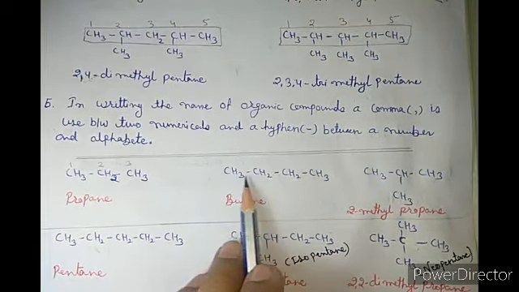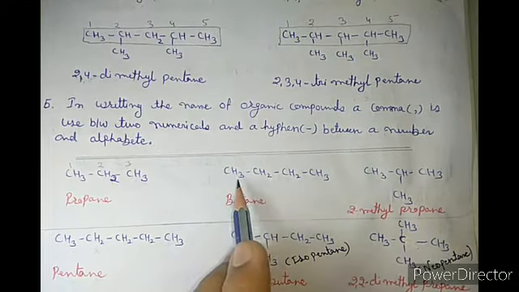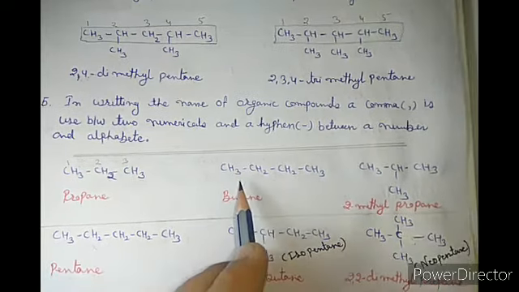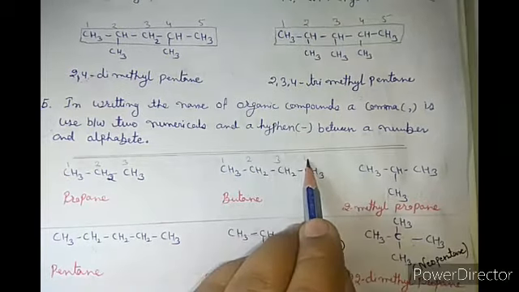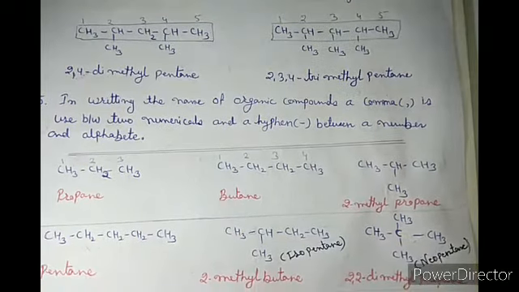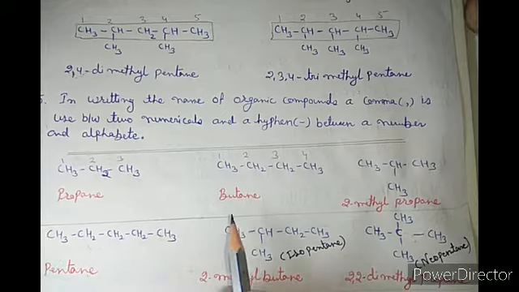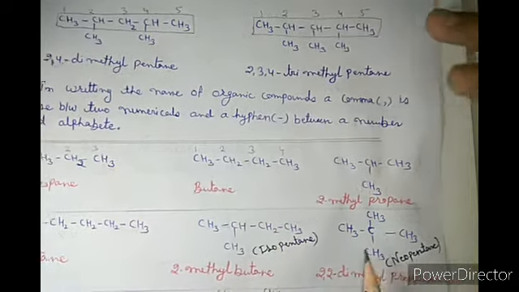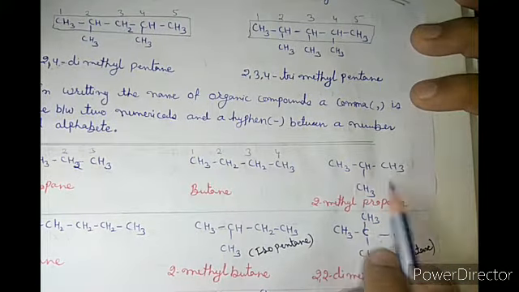Similarly here there are 4 carbon atoms and no other substituent, so that is the main chain. Only the main chain is present here, and we can write the numbers 1, 2, 3, 4, because both sides are the same. So we can start from any side. Now 4 carbons, that means but. Single bonded, that means ane. So the name becomes butane.